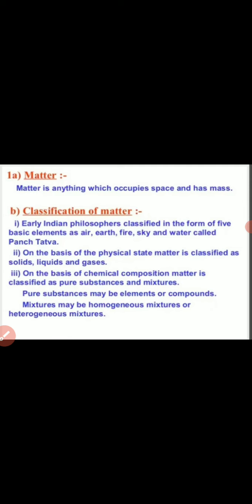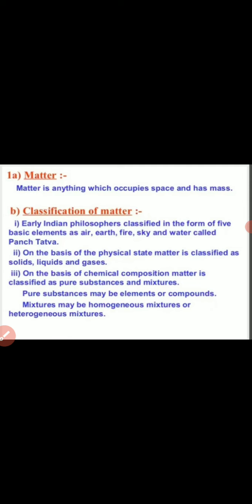A mixture means one or more substances mixed together. Pure substances may be elements or compounds. So the examples of pure substances are elements and compounds. Mixtures may be homogeneous mixtures or heterogeneous mixtures.